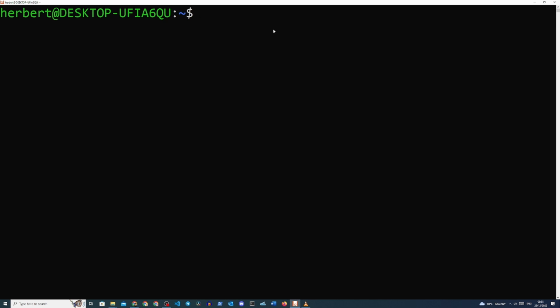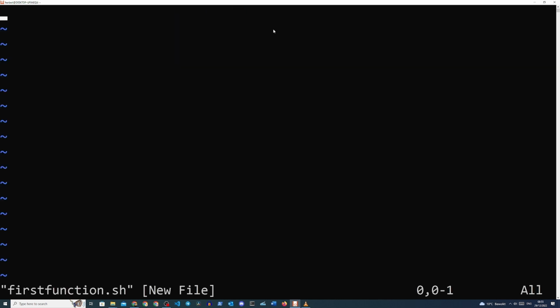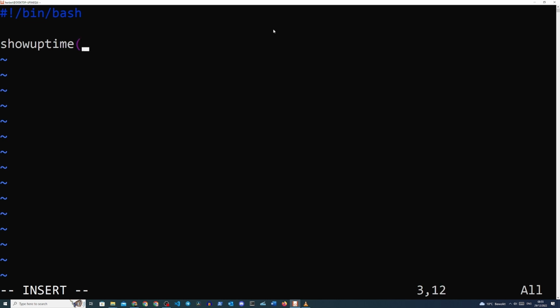Let's write our first function in bash. Let's open up a new file called firstfunction.sh. I will type in the shebang, and then a new line. We'll type in the name of the function. I will just call this show_uptime. And then we open and close the brackets, and then we open the curly brackets.